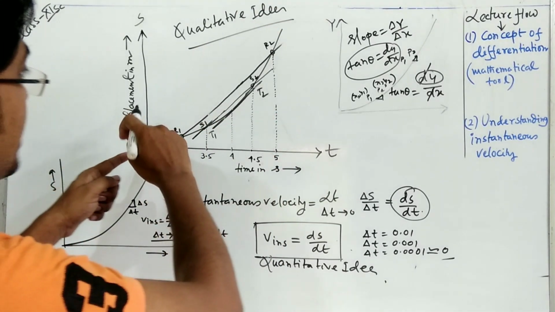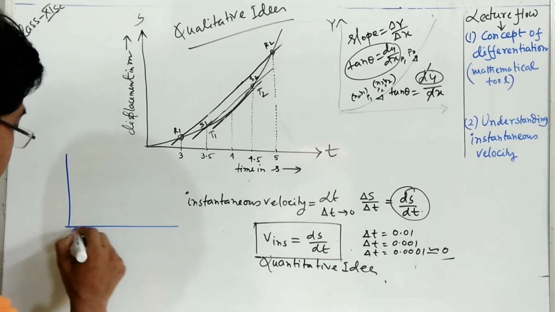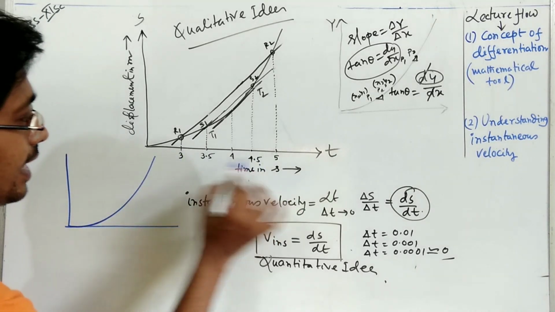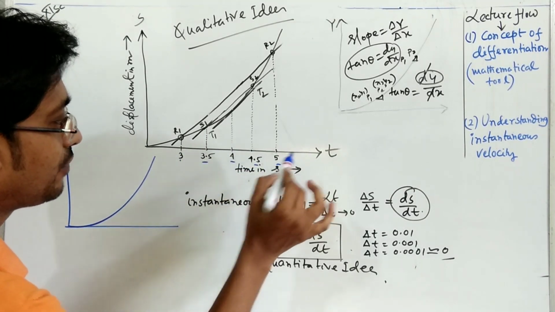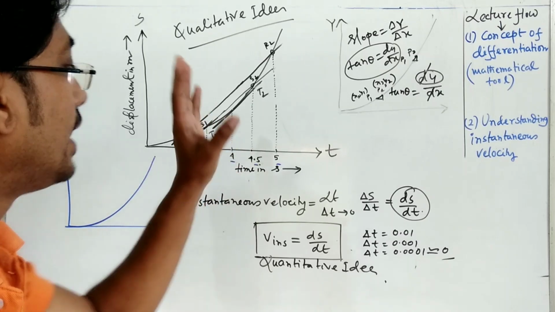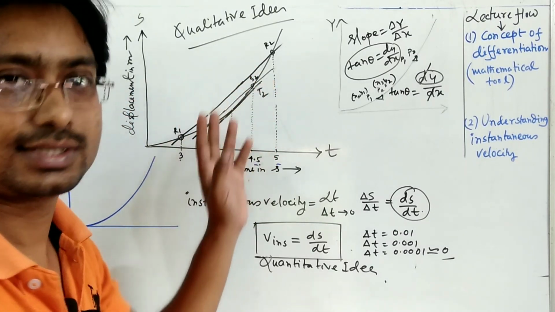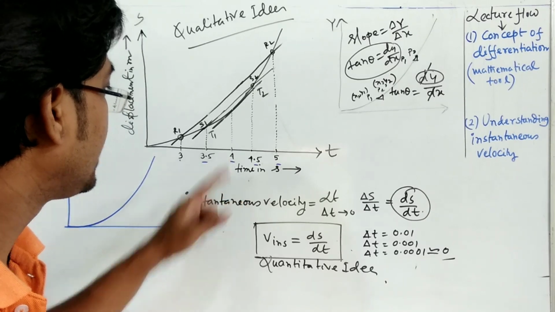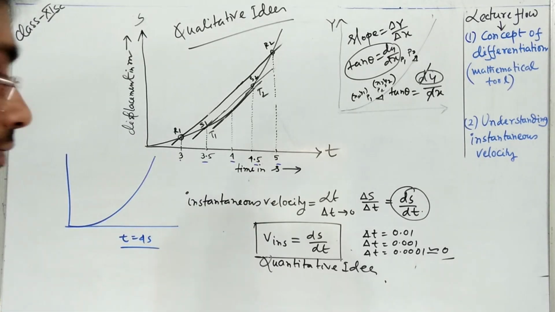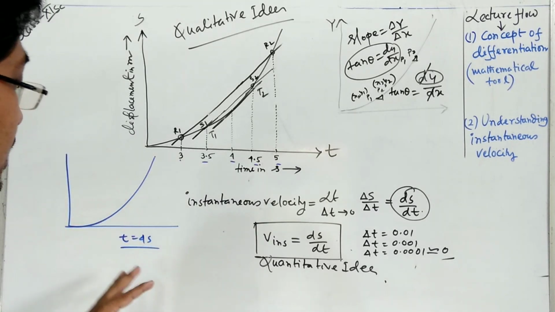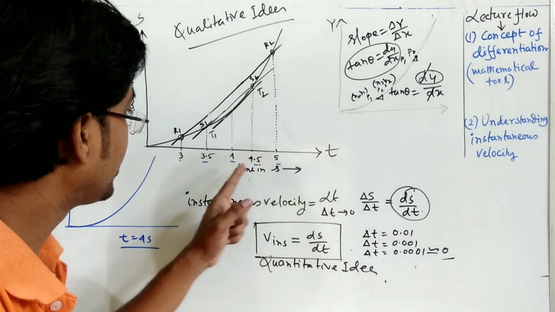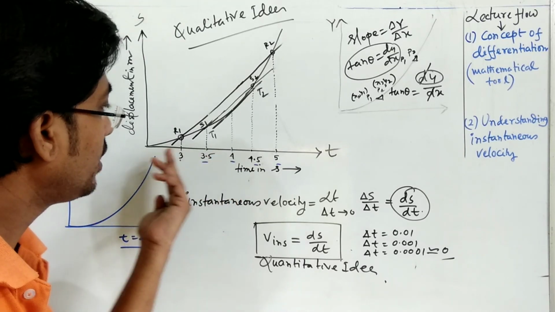Now we have taken such a graph here, and we have taken the times 3, 3.5, 4, 4.5, 5. We have to find out what the velocity of this vehicle is at the time t equal to 4 seconds. Centering on the point 4, we have taken 3 seconds and 5 seconds: 1 second before and 1 second after.